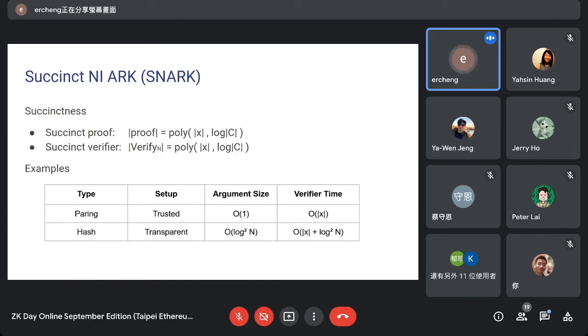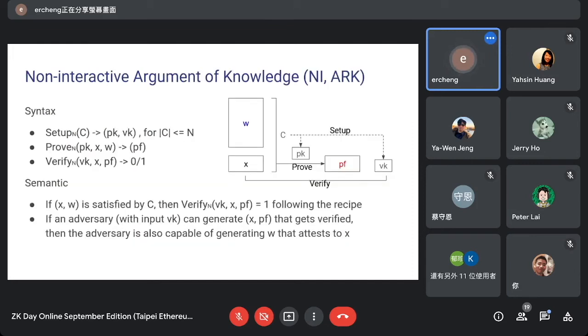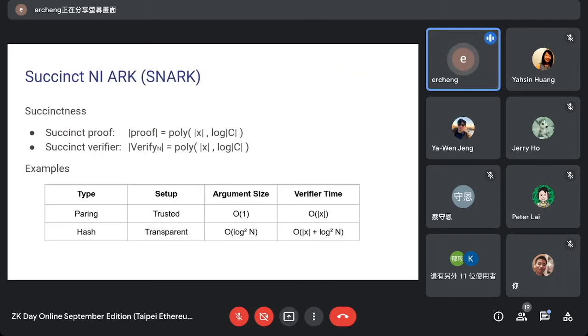So the proof that the verifier gets and the runtime of the verifier are very short. They do not depend on W, because W, the history of the computation, may be very long. For succinct arguments, the proof length and verifier time will not depend on W.